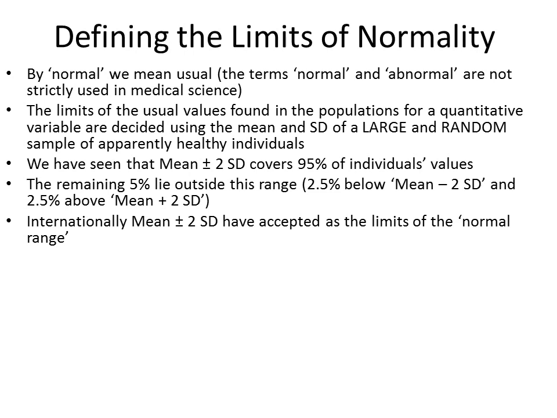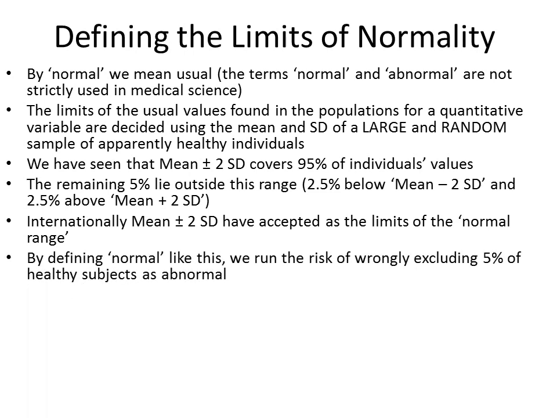So whether we decide the normal range of systolic BP, pulse rate, or weight for age, we examine a large sample which is randomly chosen, and we use the mean of that sample plus minus 2 standard deviations as the lower and the upper limit of the so-called normal range or usual range.